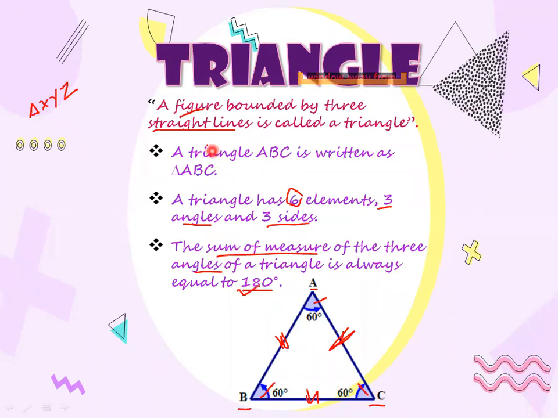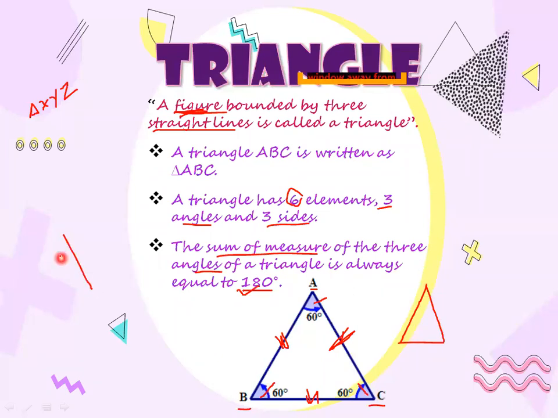So, what is a triangle? Any figure that is bounded by three straight lines. How many lines are there? Three. Just suppose this is line number one, this is line number two, and this is line number three. And what is the condition here? They should be bounded, means they should be joined with each other.